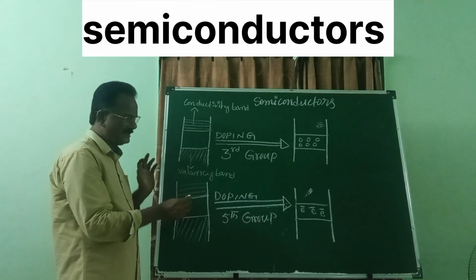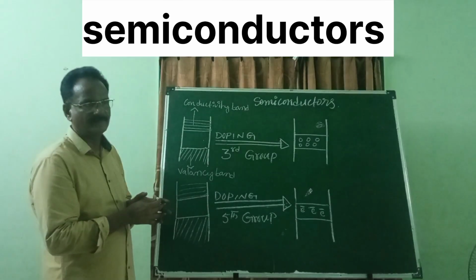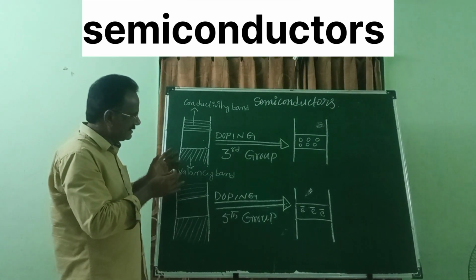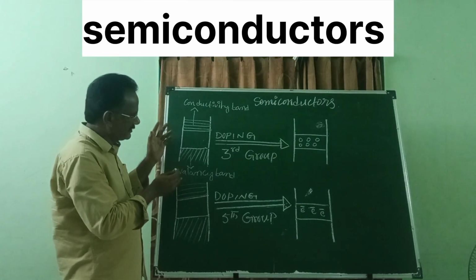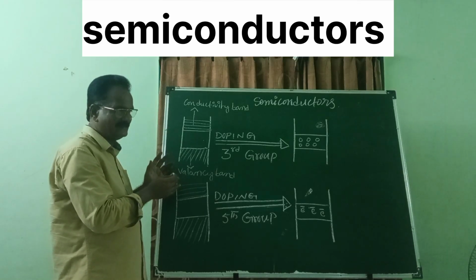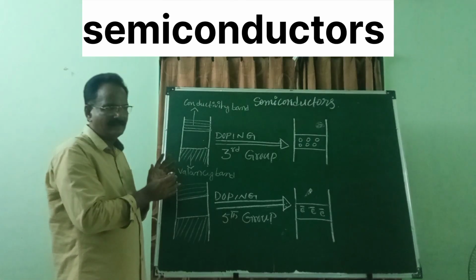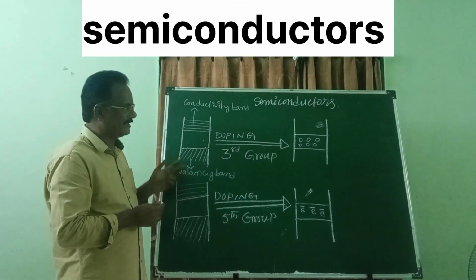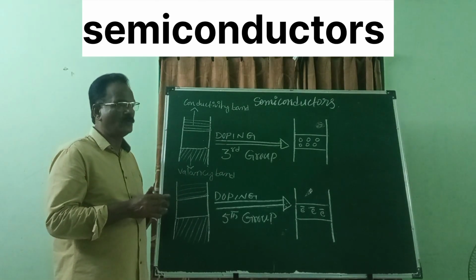These substances behave as insulators. But the energy gap between the conductivity band and the valency band in such cases can be overcome easily. So we can overcome this gap easily.